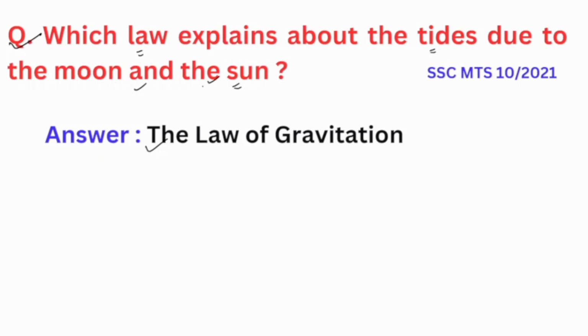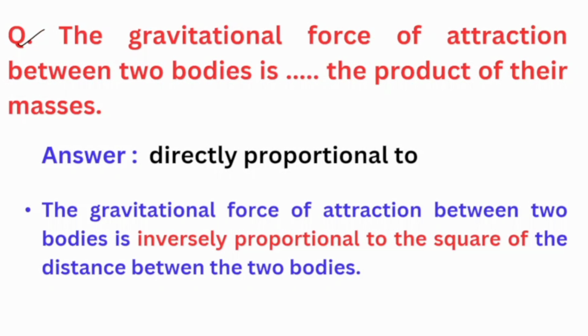Okay. Next is: the gravitational force of attraction between two bodies is dash the product of their masses. Before attempting this question, we must understand the law of gravitation in a little more depth. So let's say there are two objects, m1 and m2, and they are separated by a distance r. As per the law of gravitation, every object in this universe attracts every other object around it with a force. Let's say the force here is F.